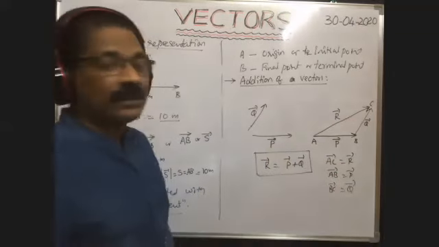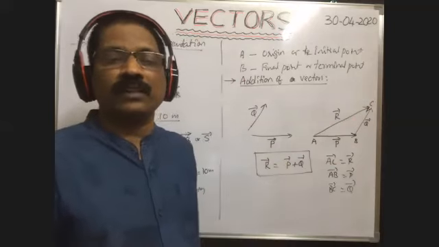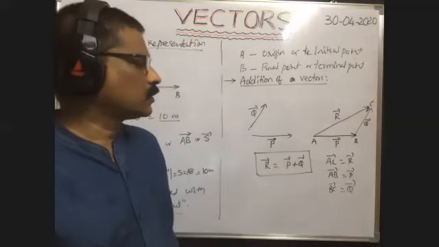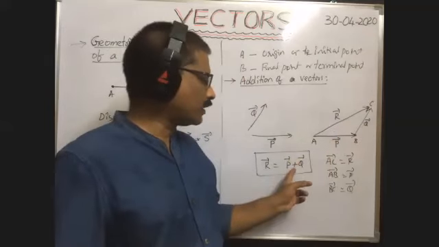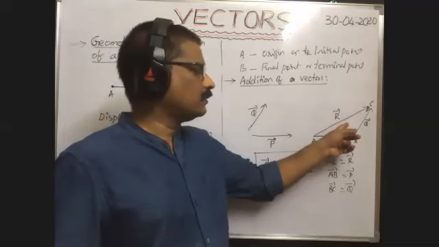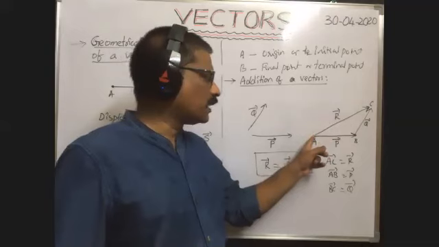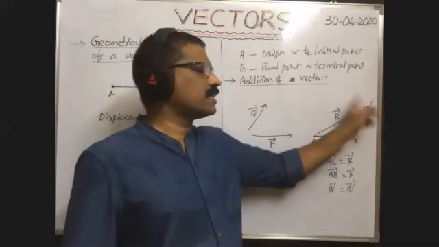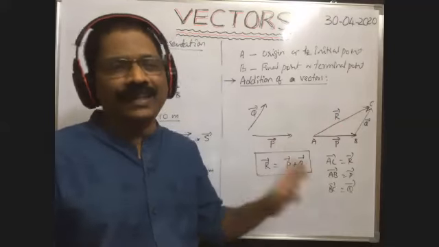So this is one law of vector addition, or one rule of adding one vector to the other vector. When you add this vector to this vector, the resultant of these two vectors is given by this third side of the triangle, or given by the line joining the initial point of the first vector and the terminal point of the second vector. So this is the law of vector addition.